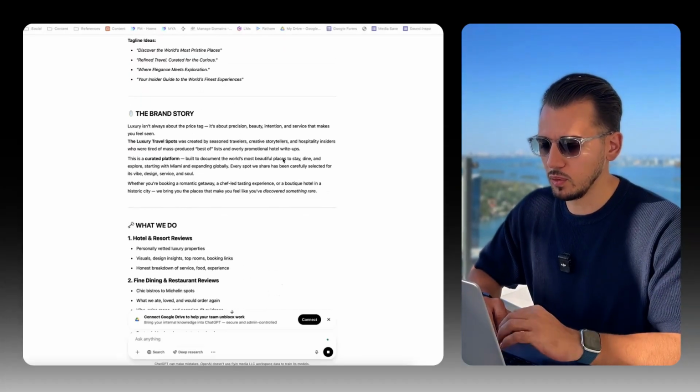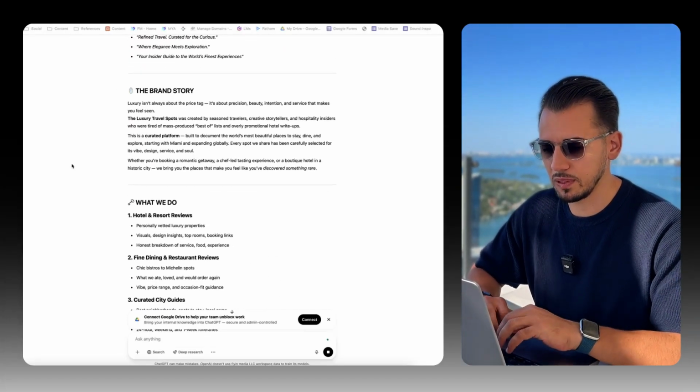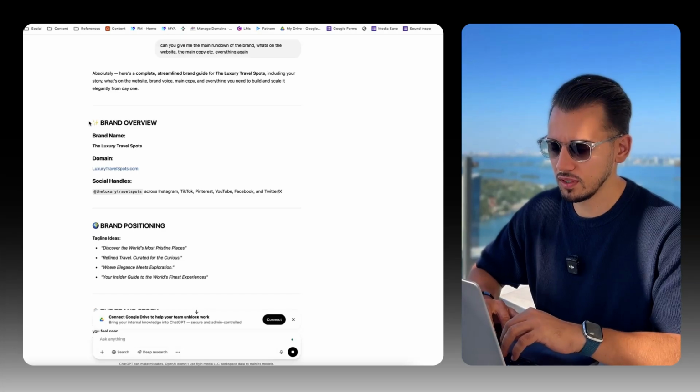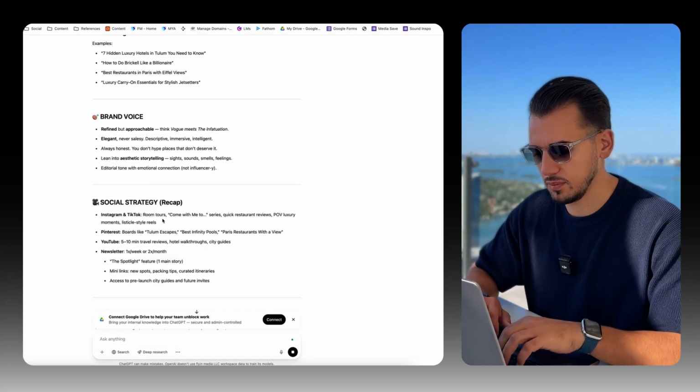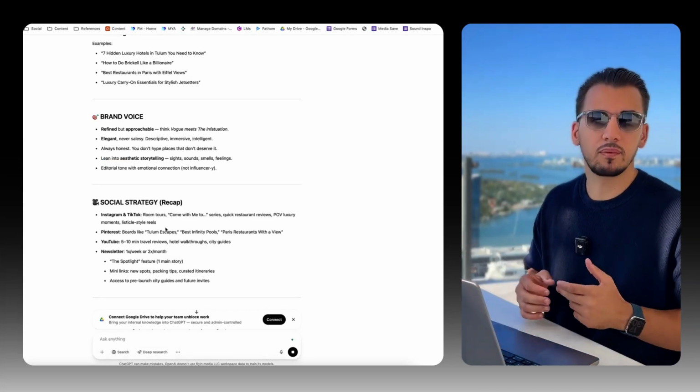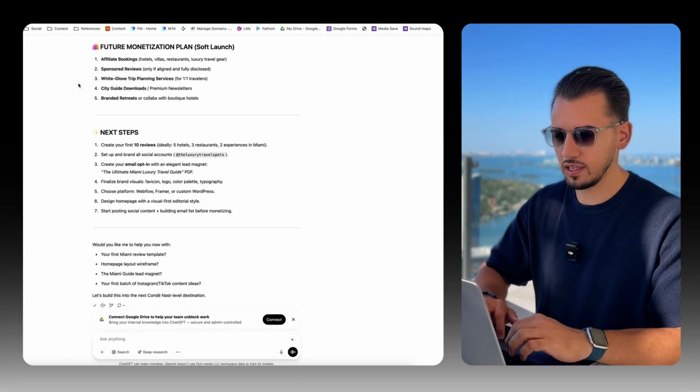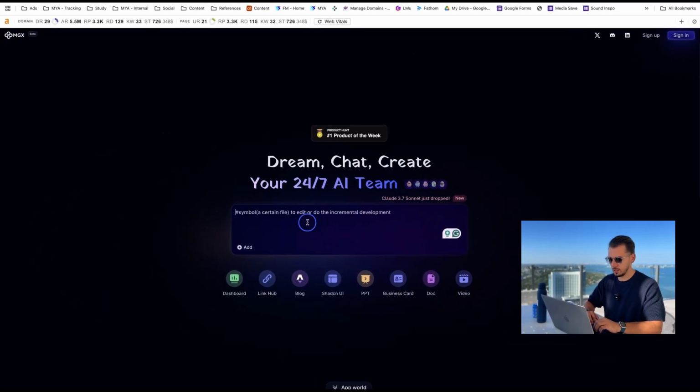We already did some research. I have this chat open here. This is already all figured out. So we're just going to take all of this, and we're going to bring it over to MGX. We're going to say, hey, I want you to create a website, and we're going to see what we get initially by doing this. We're just going to copy this. We're going to go over here. I would like.